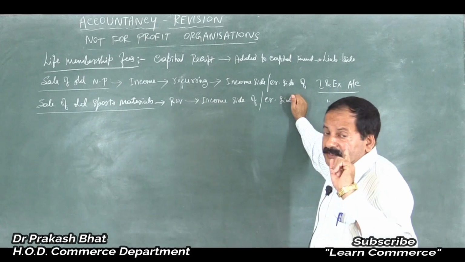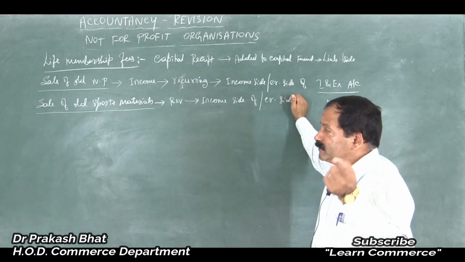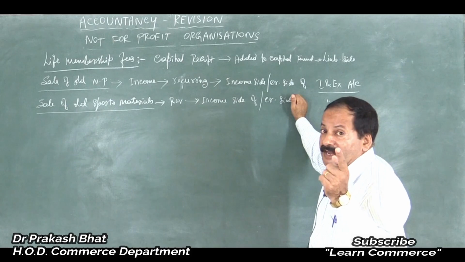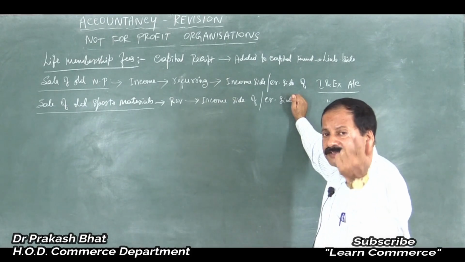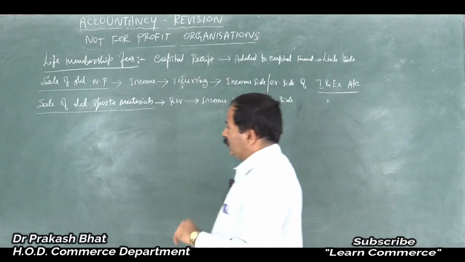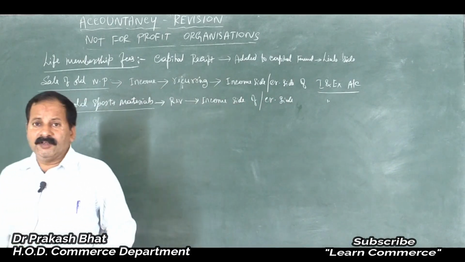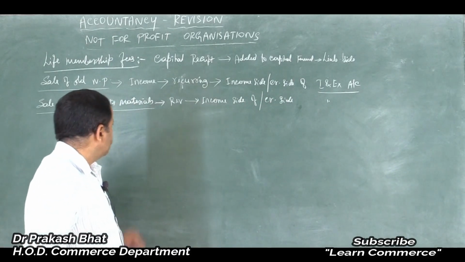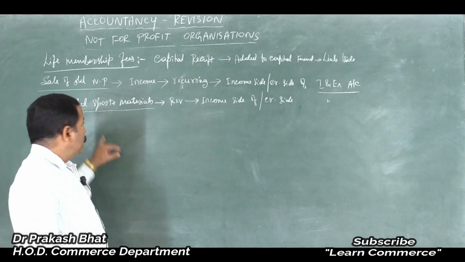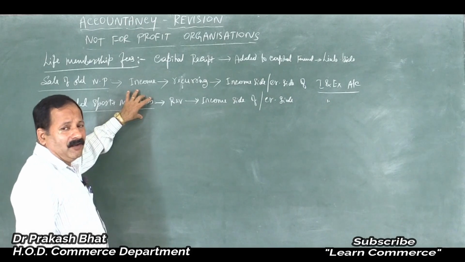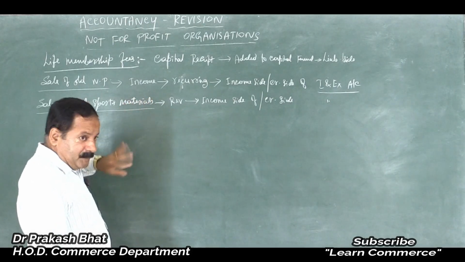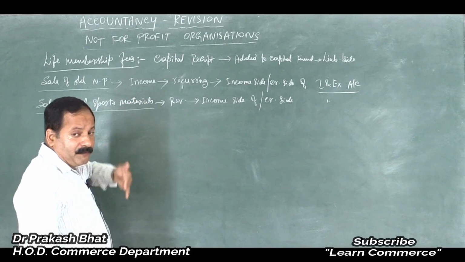Remember friends, there is a difference between sports materials and sports equipments. Sports equipments are fixed assets. They are not like stationery items or sports materials. Sports materials means old bat, old net, old ball, isn't it? All these come under sports materials. They cannot be used further.